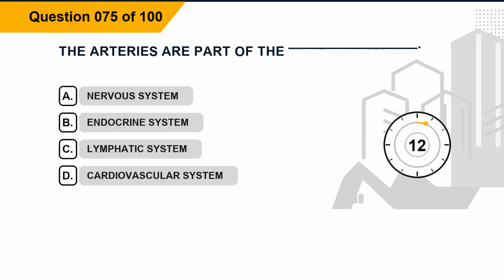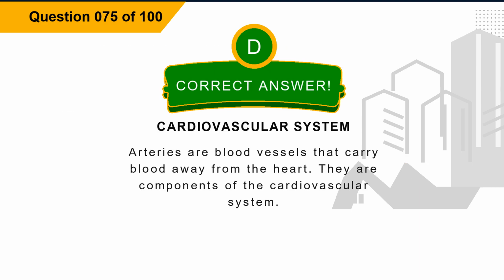Question 75. The arteries are part of the blank. Option A, nervous system. Option B, endocrine system. Option C, lymphatic system. Option D, cardiovascular system. The correct answer is option D, cardiovascular system. Explanation. Arteries are blood vessels that carry blood away from the heart. They are components of the cardiovascular system.